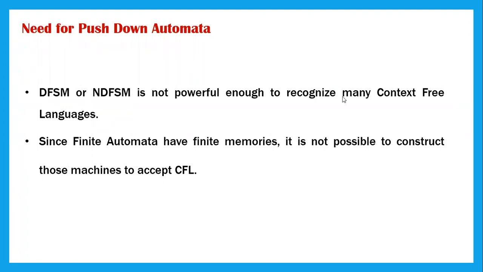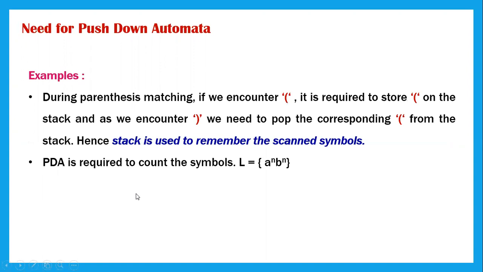Because context-free languages are ones which have some expressions where we need to have a count of the previous inputs. So it is not possible to construct them using finite automata. So we will see some examples for pushdown automata. Let's say the first example is parenthesis matching. It might be round brackets or curly brackets or square brackets. So in this example I have taken parenthesis here.